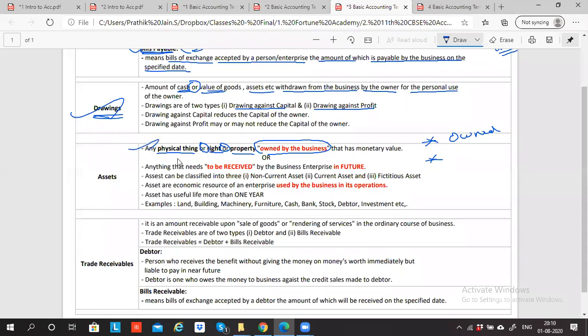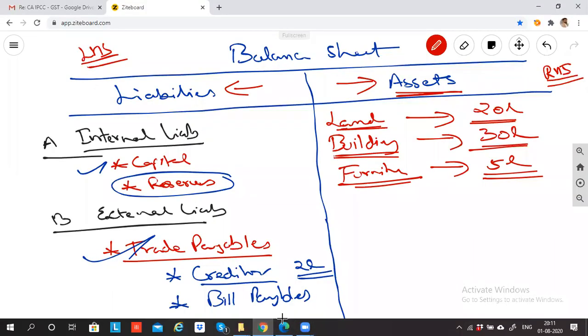I'll proceed forward. Can I say land, building, furniture is a physical thing? It is a right, it is a property, and that has monetary value. Sir, I have a doubt. Yes. Suppose we own a vehicle and we register it in the name of the business, but we even use it for personal reasons other than business. If it is registered in the business name and you're mostly using it for business, then yes, you can record it. Let's say you're buying a car for 4 lakh rupees. It will come here. You're absolutely right.